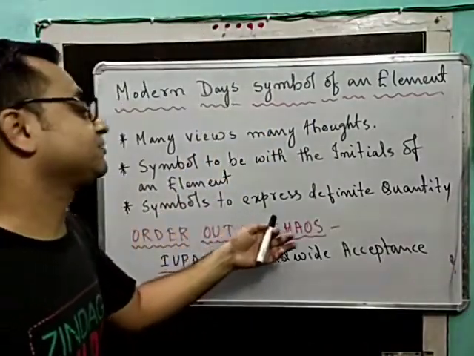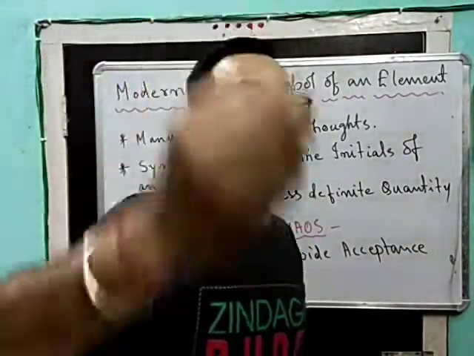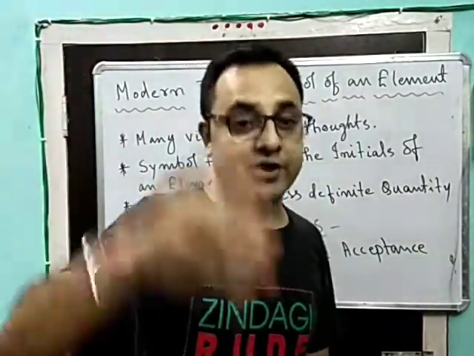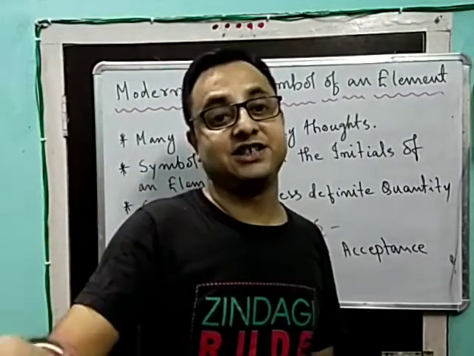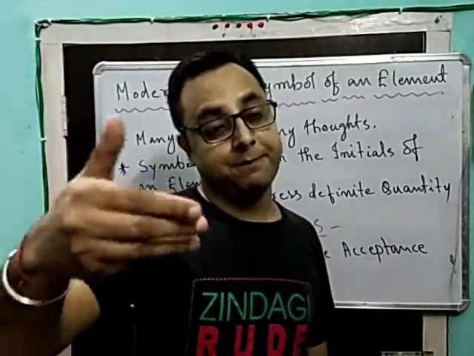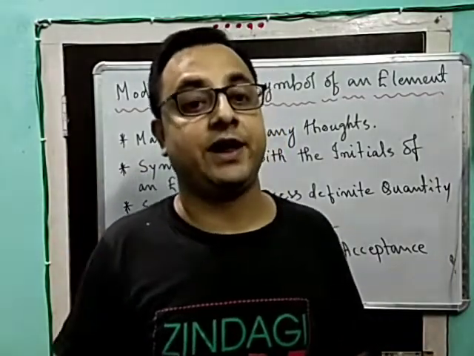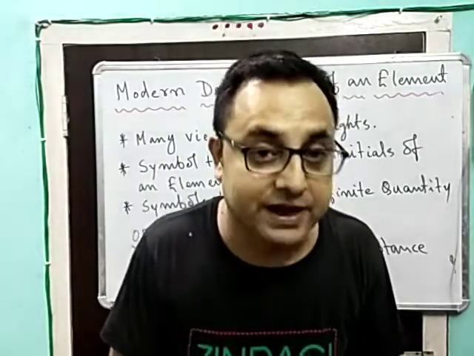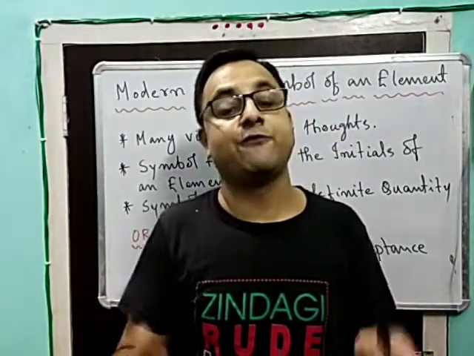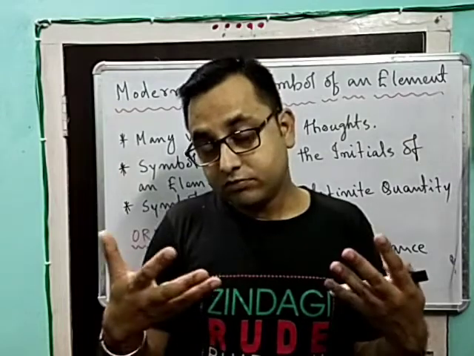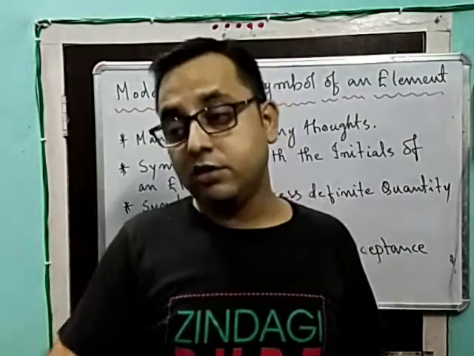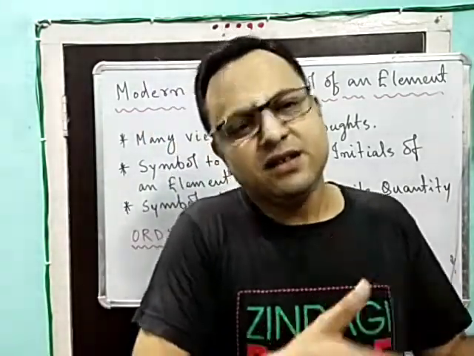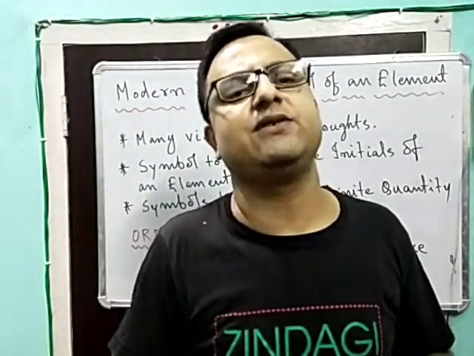Another: symbols to be expressed in definite quantities. The mass was considered a very important fact regarding the atom, and we already know that elements are constituted of atoms, and therefore priority should be given to the mass of an element. As the number of atoms present changes, accordingly the mass of the element also matters the most, and therefore priority should be given to the mass of the particular element.